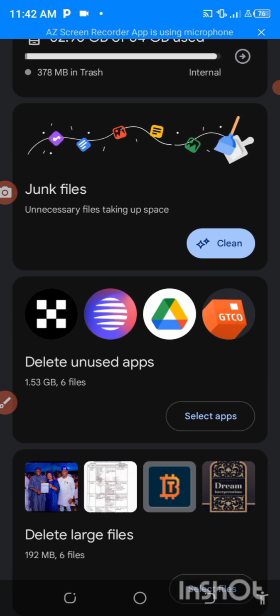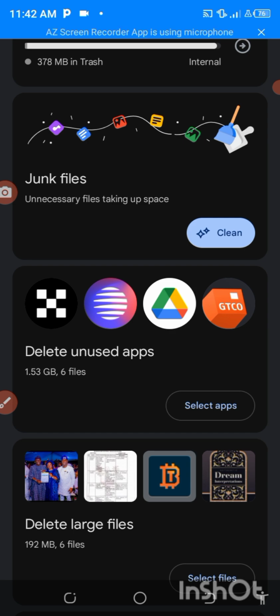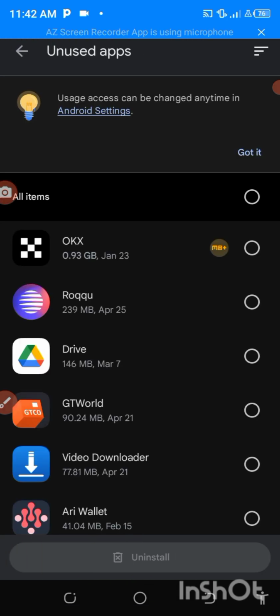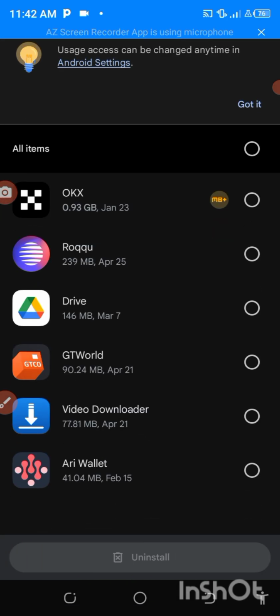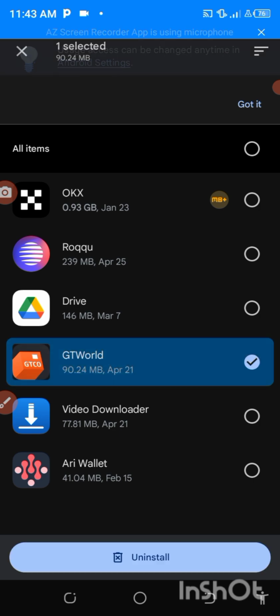For instance, now you can see all these apps that I've not used for many months, about a month now. I've not been using them, so it's asking me to delete them to give more space. So I can select, I think I can select this, uninstall this one.